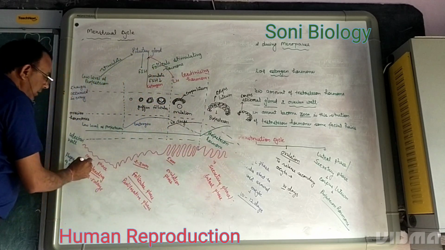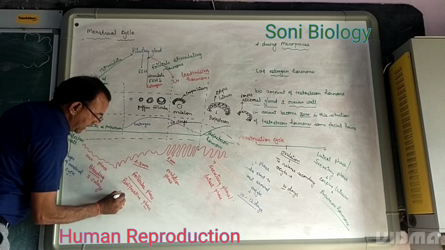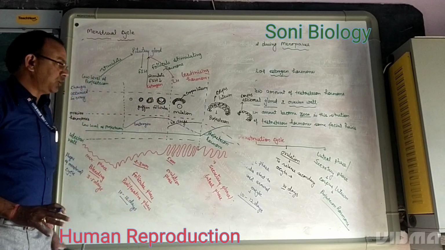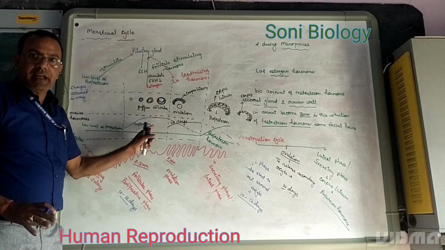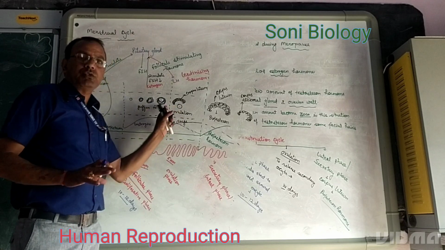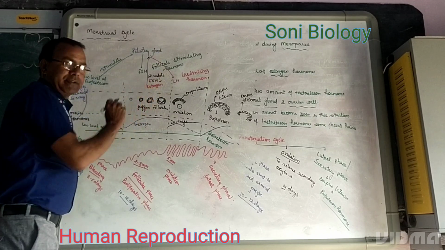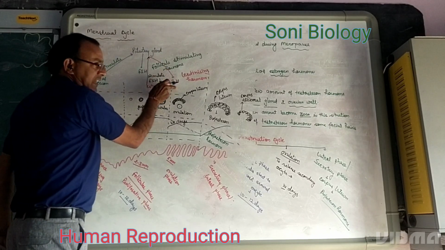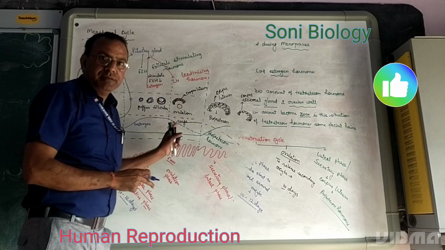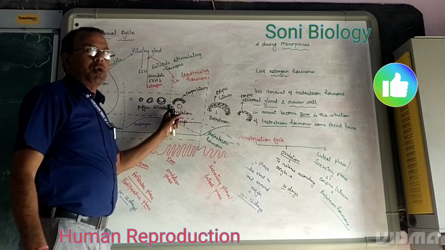We have seen that the menstruation phase remains 3 to 5 days. The follicular phase remains 10 to 12 days. Graafian follicles start to deposit due to the influence of estrogen and FSH. As the Graafian follicle is deposited and the primary oocyte changes into the secondary oocyte, estrogen again stimulates the pituitary gland not to secrete FSH, but to secrete LH. This LH hormone is responsible for ovulation. After ovulation, the egg is released and the remains are known as the corpus luteum.